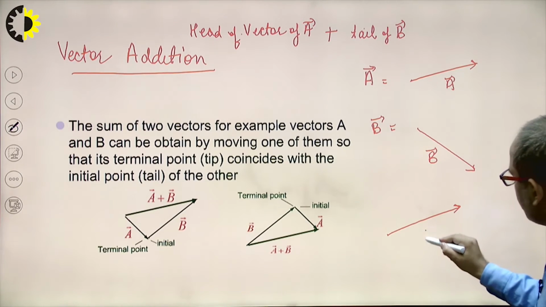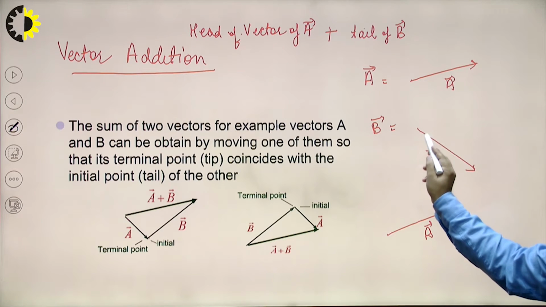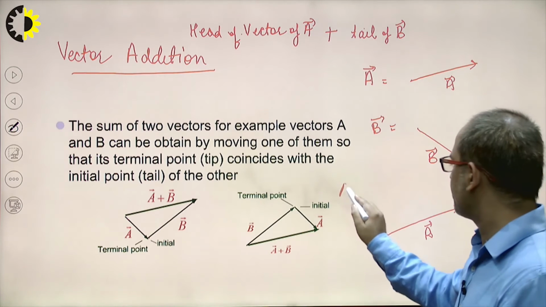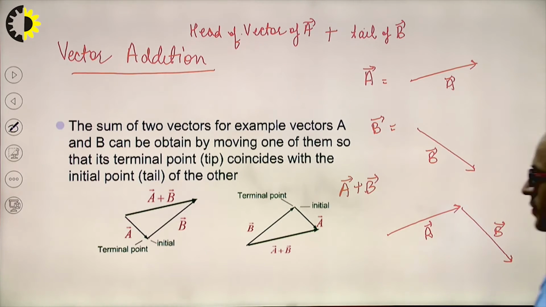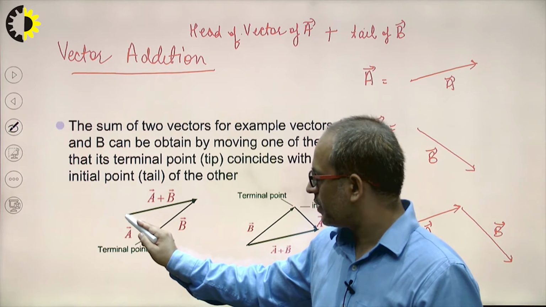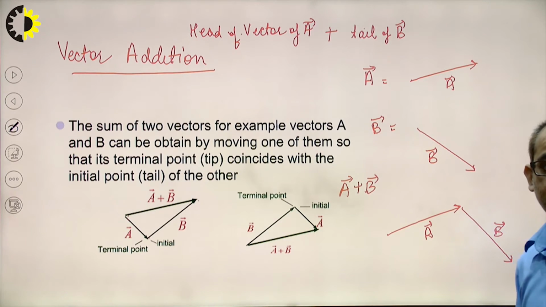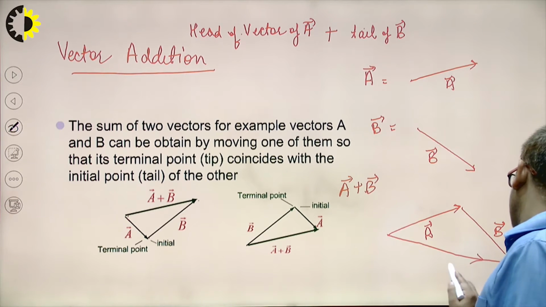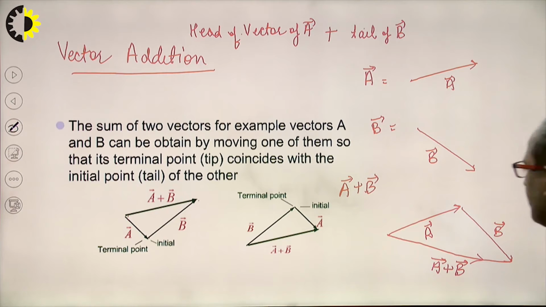Now the head of A vector is joined with the tail of B vector. If you see the projection of this one, it will be like this. So what do we mean by A vector plus B vector? A vector plus B vector is the line from the tail of A vector to the head of B vector. This represents A vector plus B vector.